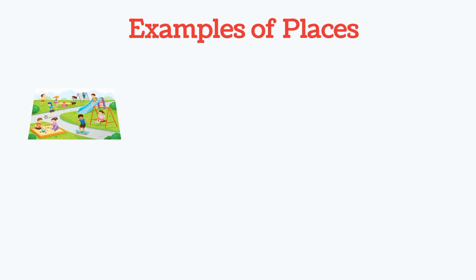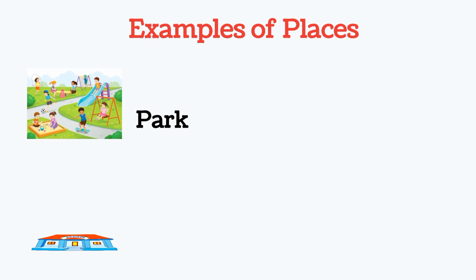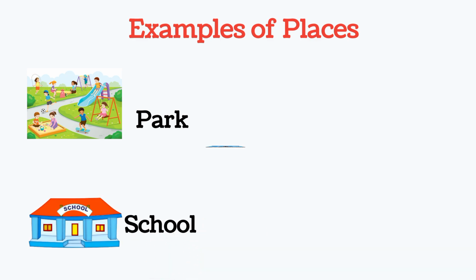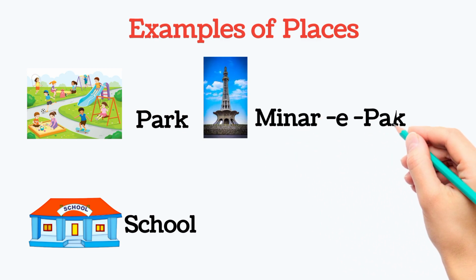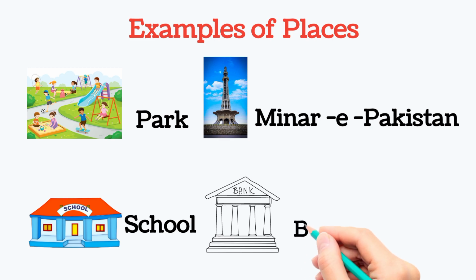Now I give examples of places. This is a picture of park. You can play. This is a picture of school where you can read. This is a picture of Minar-e-Pakistan. And this is a picture of bank in which you deposit the money.